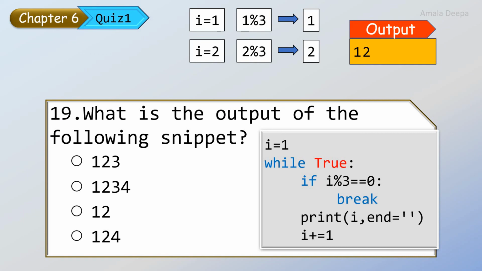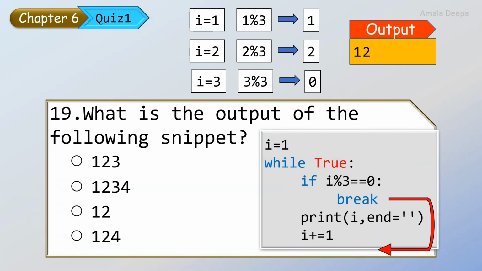And then the next statement, I plus equal to 1, will increment I and make it 3. I is equal to 3. And once again control passes into the while loop to do the if condition. If I modulus 3 is equal to 0, now I modulus 3, that is 3 modulus 3 gives 0 because the remainder is 0. If 0 is equal to 0, now the condition is true. So when the condition is true, the control will pass to the break statement. And you have seen already the break statement brings the control out of the loop.